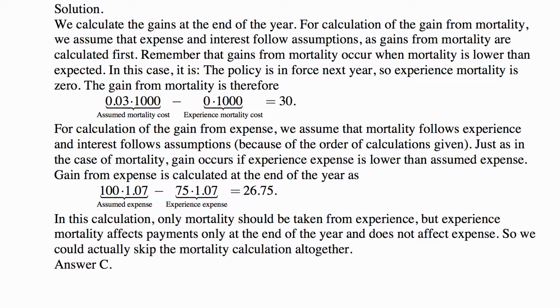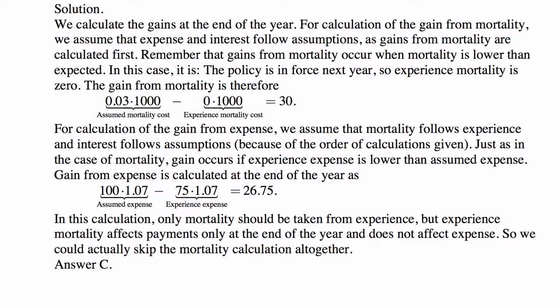For calculations of the gain from mortality, it was assumed that expense and interest follow assumptions, as gains from mortality are calculated first. Remember that gains from mortality occur when mortality is lower than expected. In this case it is. The policy is in force next year, so experience mortality is 0. The gain from mortality is therefore assumed mortality cost of 3% of 1,000 minus experience mortality cost of 0 times 1,000, which is 30.